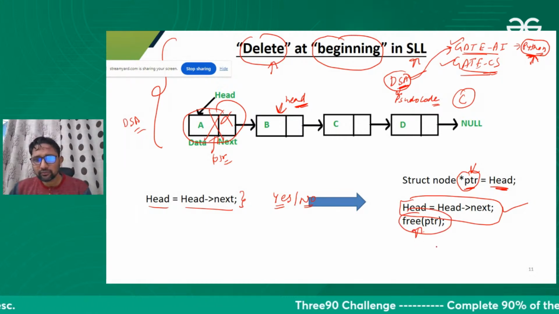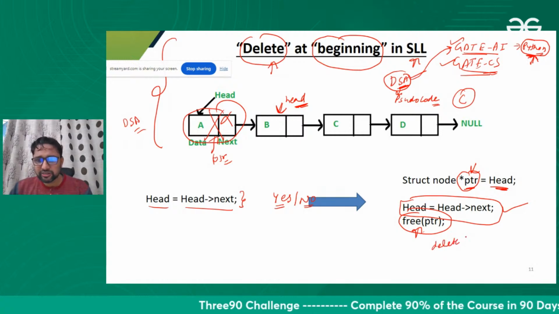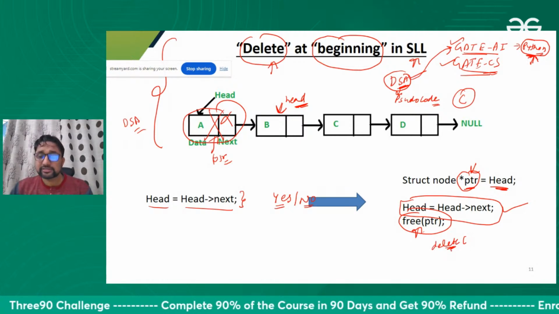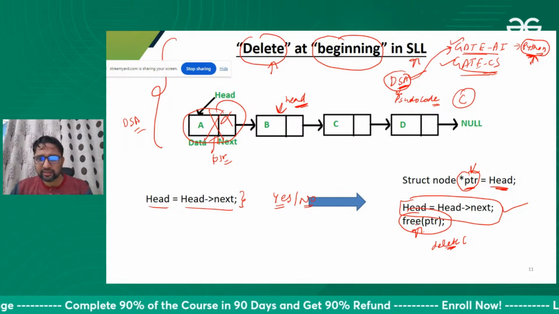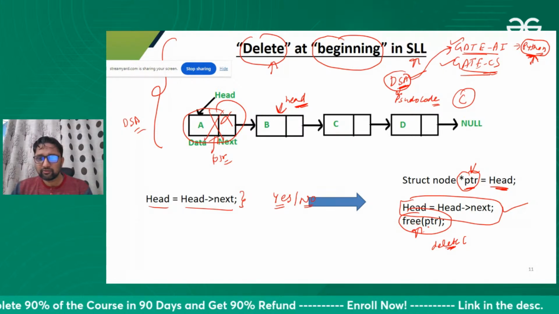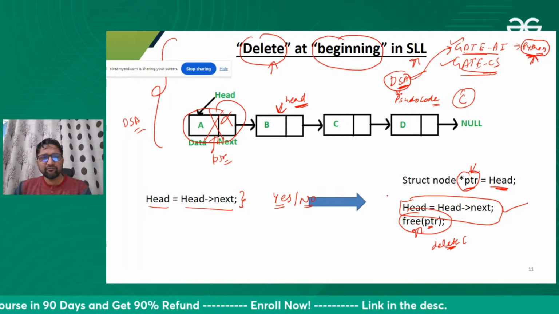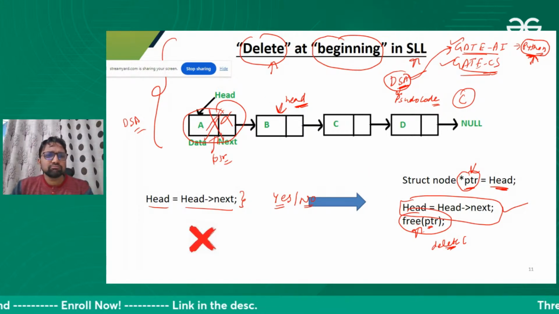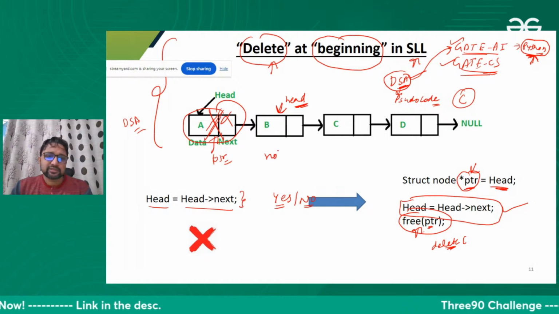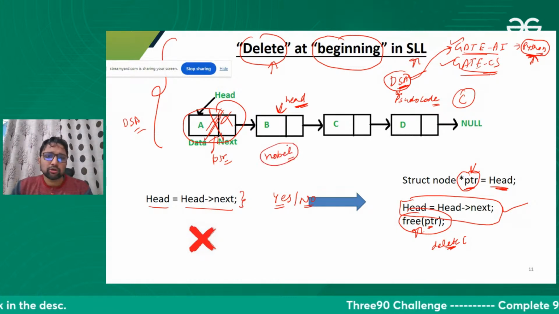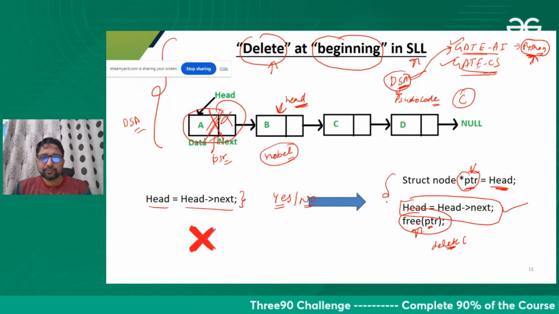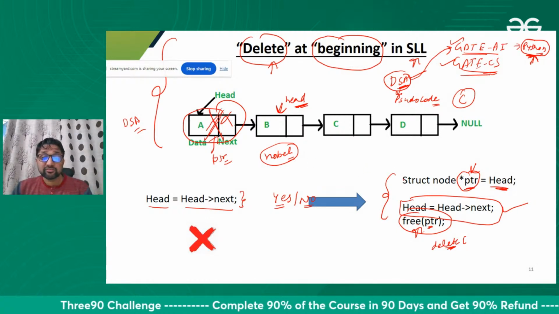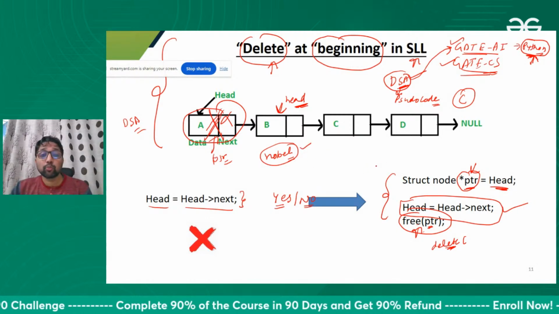There is a delete function in C++, and we can use delete with that. In C we can free this pointer. So I'm simply saying, free this space. This is a noble practice, I can say. Although this is not mandatory, let me tell you why this is a good practice.